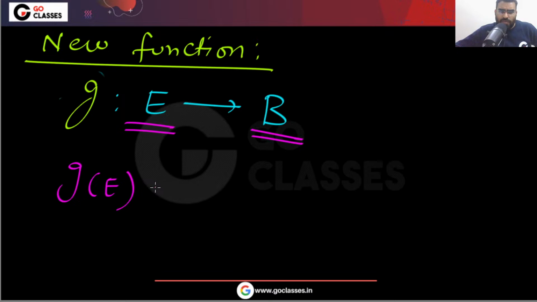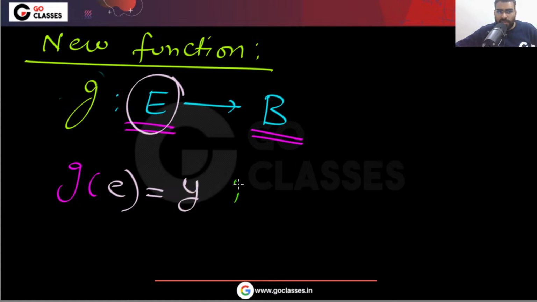And you are defining it like this: G(E), for any element. If you have some equivalence class E, then G(E) will be equal to some element Y. So this is some equivalence class.